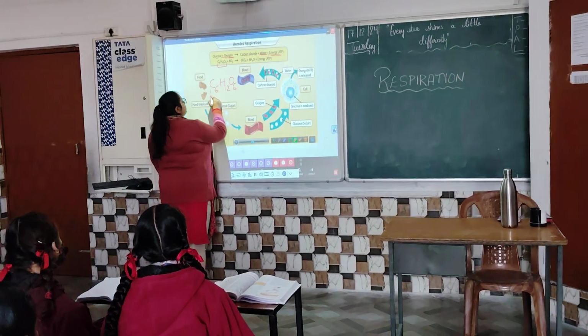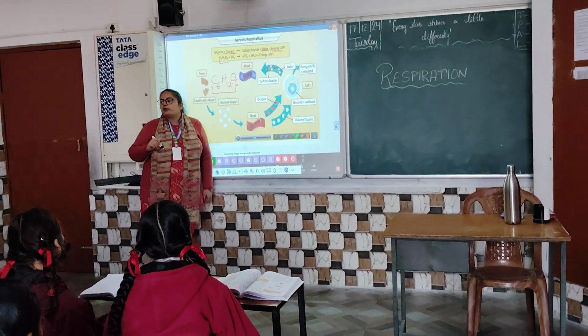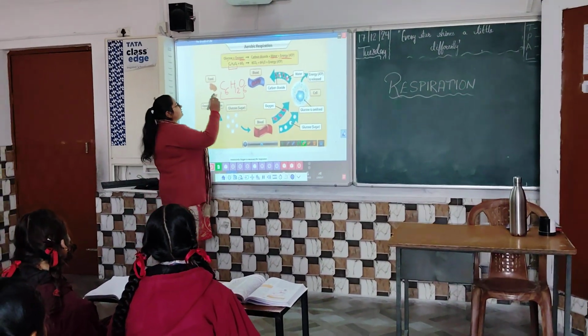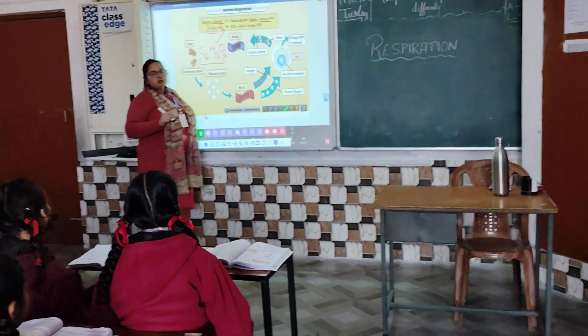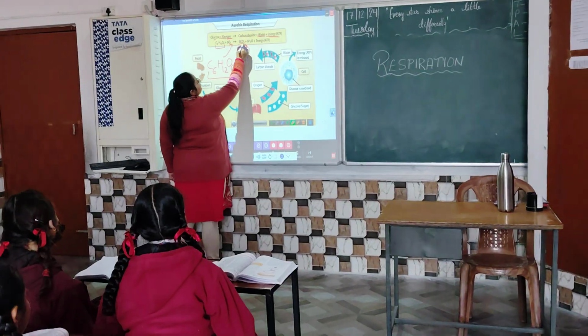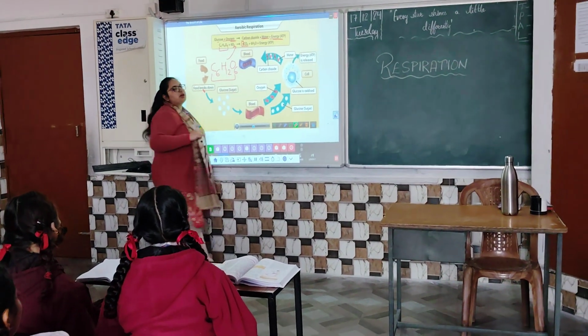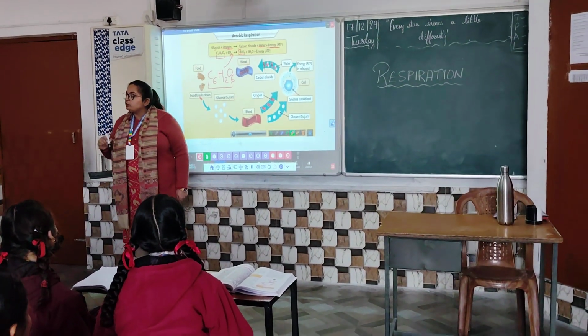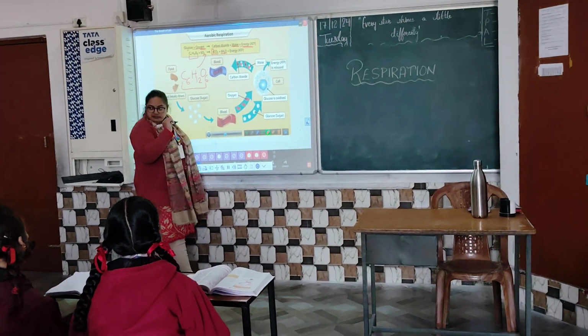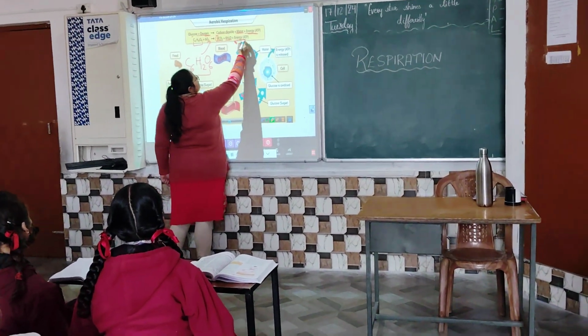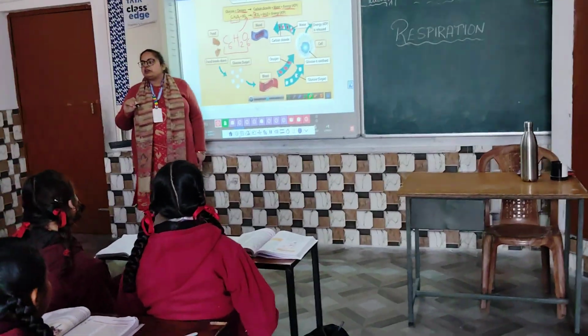This is the chemical formula for glucose. Glucose in the presence of oxygen gets broken down to produce carbon dioxide. But how many molecules of carbon dioxide are produced? 6 molecules of carbon dioxide, 6 molecules of water and energy in the form of ATP. Right?